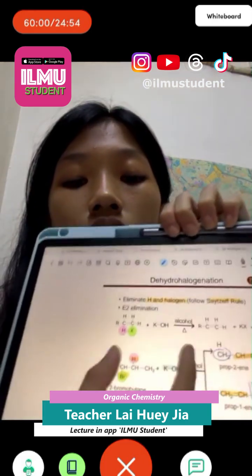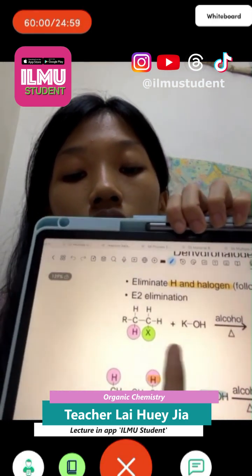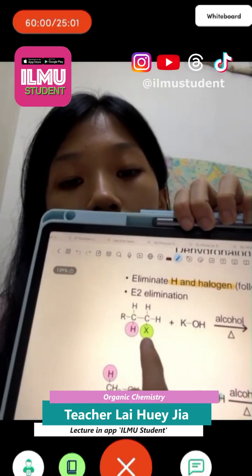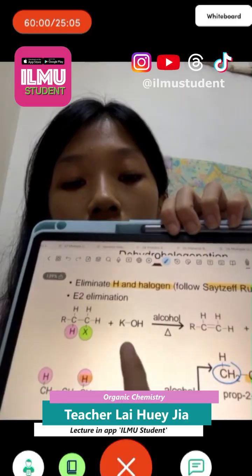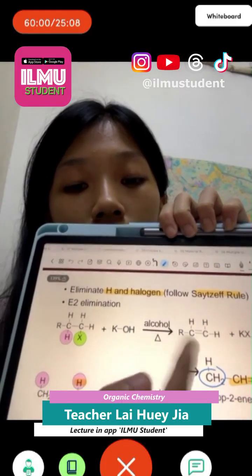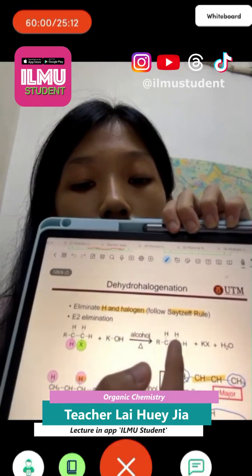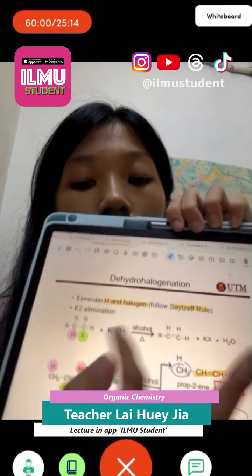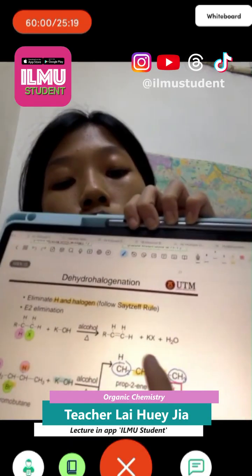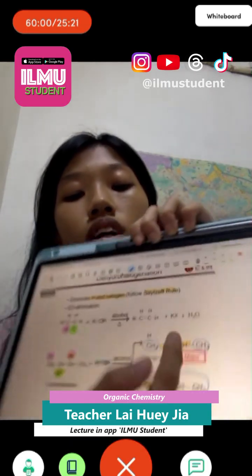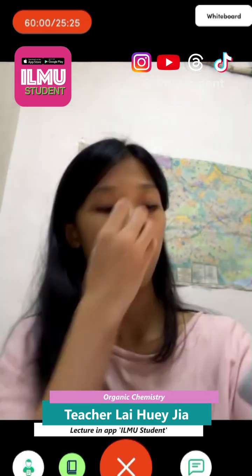This is the thing that we need to eliminate, which is H and X. X is the halogen, H is hydrogen. So we use the reactant KOH in alcohol with heat. So we should follow the Zaitsev rule, form the double bond here, because we already take out here, so we will form one bond here with the side products KX and H2O. So we look at the real product. We also have the major and minor.